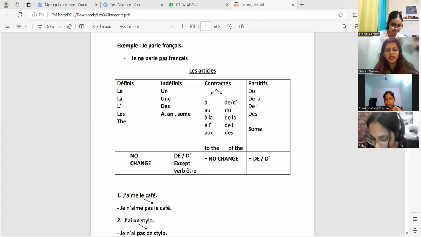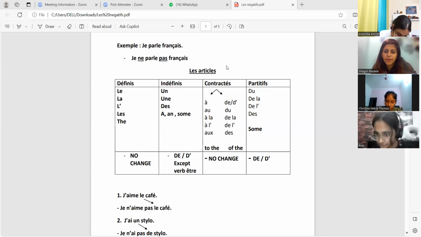So what are the meanings? Aimer is to like, adorer, love, préférer, prefer, and détester, hate or dislike. Okay, I've written it down in the chat. You can note down from there. You can write a note. With these 4 verbs, we always use definite article.